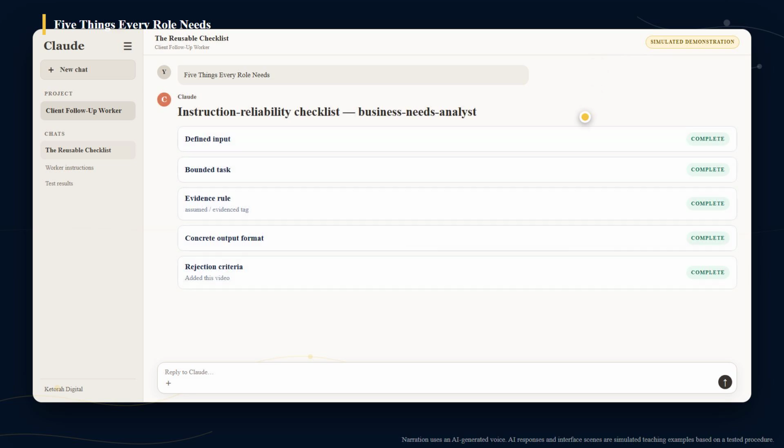That's the whole pattern, and it applies to every role in your team. A defined input, one bounded task, an evidence rule, a concrete output format, and the piece that was missing, rejection criteria that actually stop a bad handoff.